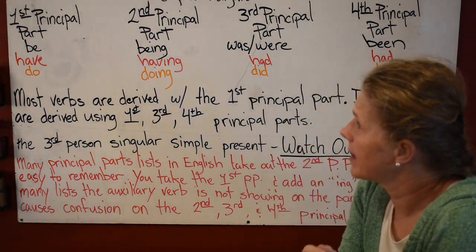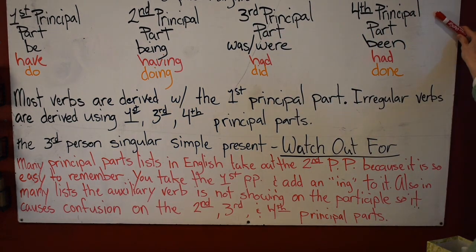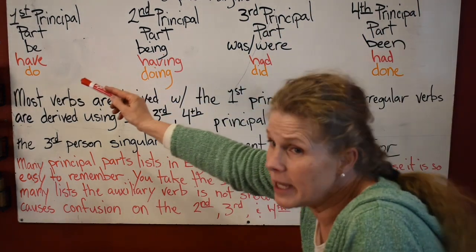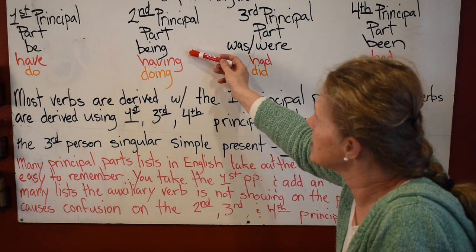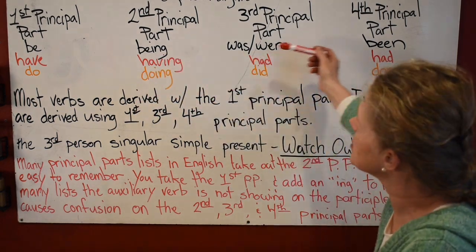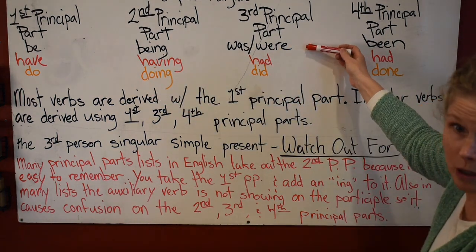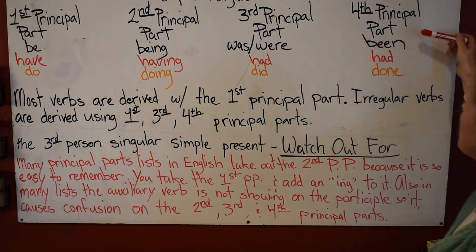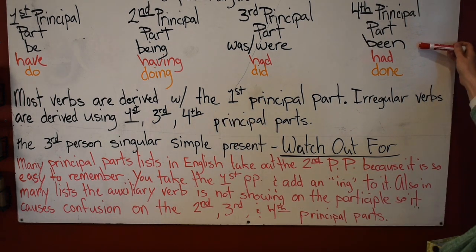Let's go through this again. First, second, third, and fourth principal parts. For your be, the second principal part is being. The third principal part of be is was and were. The fourth principal part of be is been.